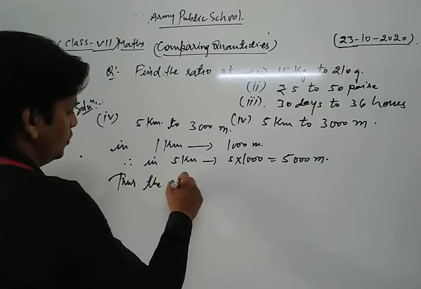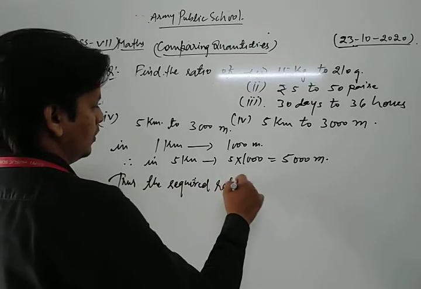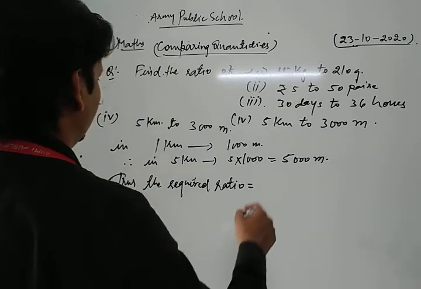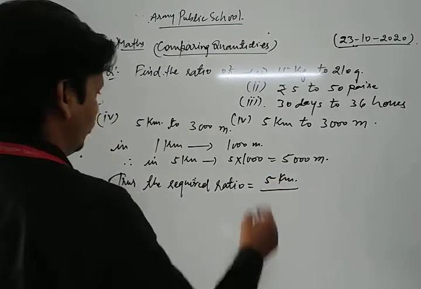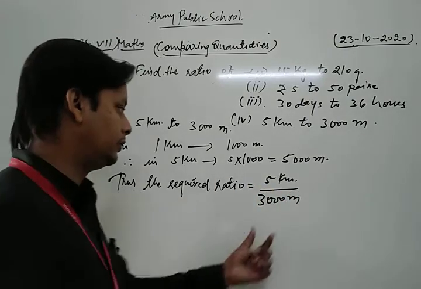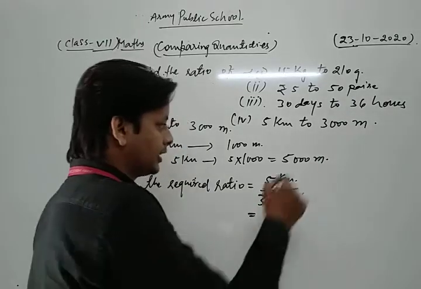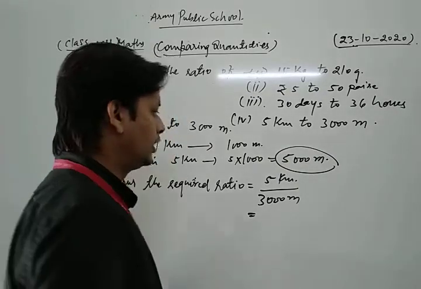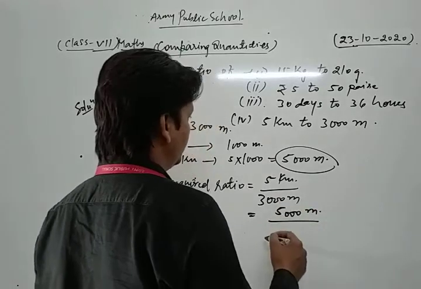So the required ratio is 5 kilometer to 3000 meter. Now look, how many meters? Just now I discussed that 5 kilometers is 5000 meters. So here we write 5000 meter upon, and in kilometer we write as what?